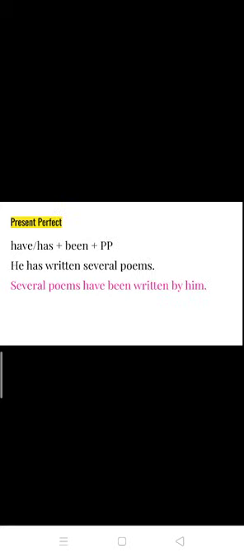Present perfect. The new verb form in the passive voice will be have or has according to the number and person of the subject plus been plus past participle. So if the sentence in the active voice is he has written several poems, shift the subject, several poems, have because the subject is plural, been, past participle written, by him.